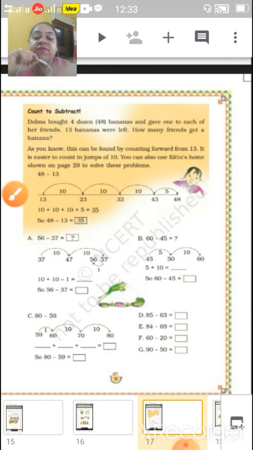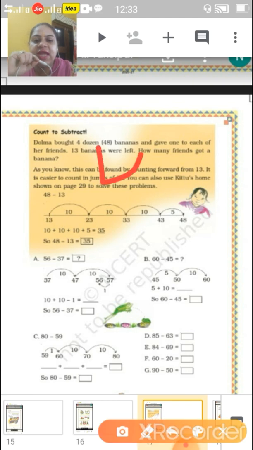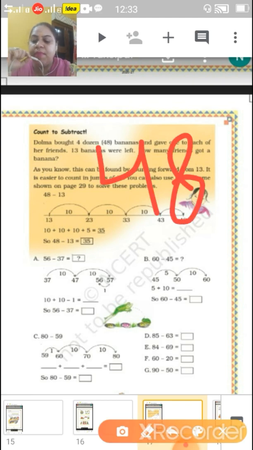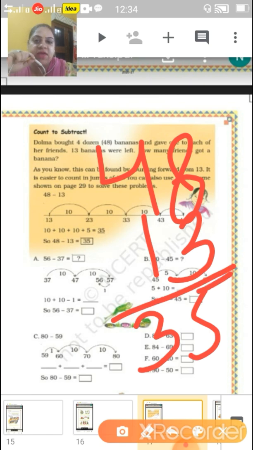So children, 13 bananas were left, okay, and they have given 1 banana to each, means 48 minus 13, that is 35. They have given 35 bananas, means 35 friends were there and each friend got 1 banana.